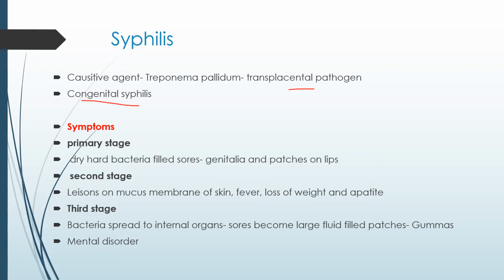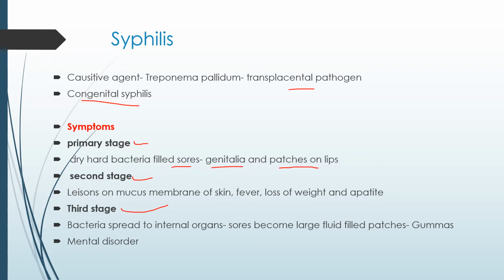The symptoms occur in three stages: the primary stage, secondary stage and tertiary stage. In the primary stage, dry, hard, bacteria-filled sores are found on the external genitalia, and patches are also seen on the lips. This is the first stage.